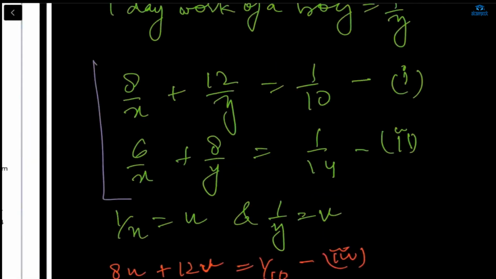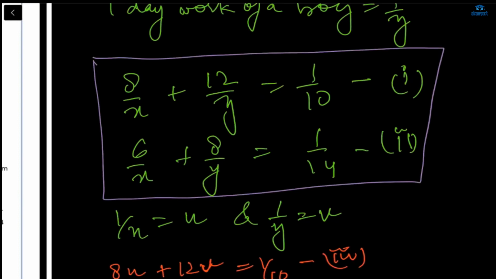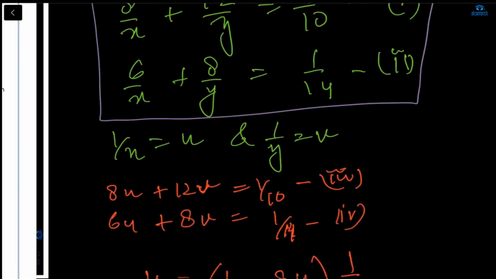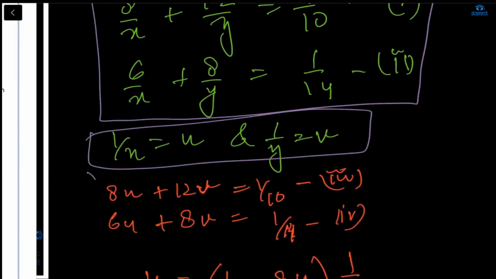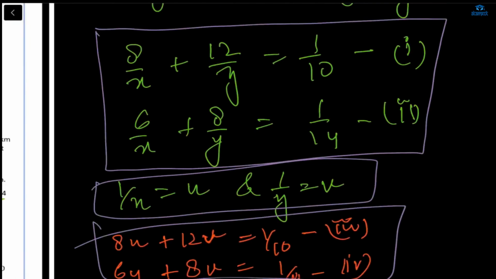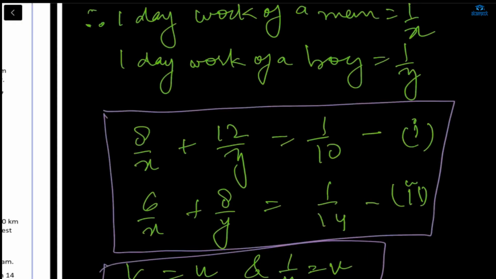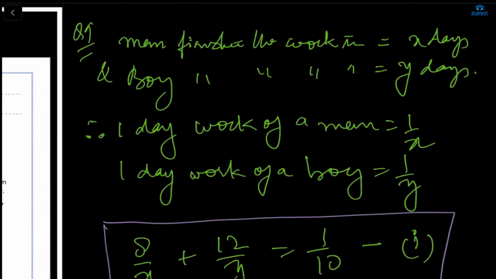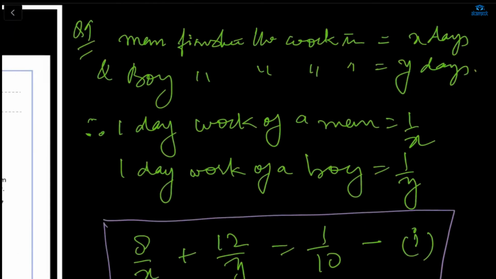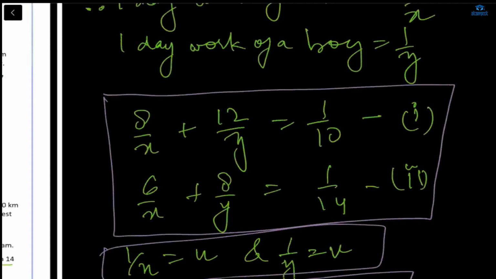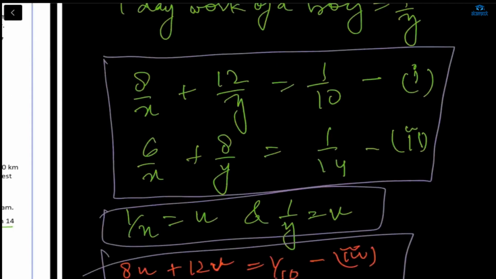The main thing is that you have to form this equation. If you have formed this equation, you can directly assume this and form this equation. So how do we form this equation? The first equation, we have taken the 1 day work of a man. The man finishes the complete work in X days, and the boy finishes the work in Y days. So from there we can see that 1 day work of a man is 1 upon X, and 1 day work of a boy is 1 upon Y. After that, if we are going to form the equation, you can see according to the given condition.